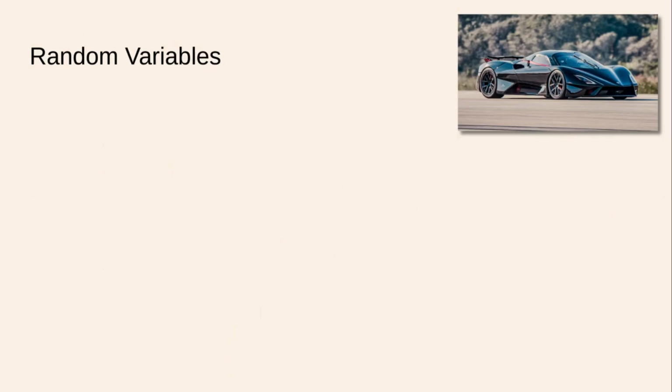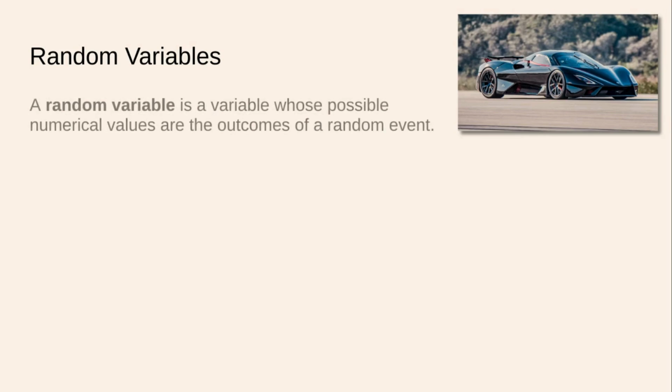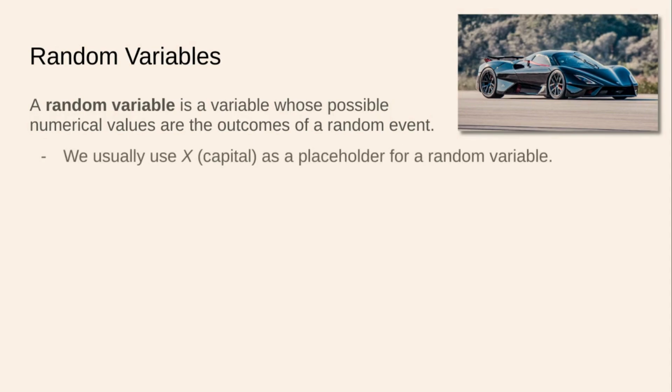Let's talk about random variables. A random variable is a variable whose possible numerical values are the outcomes of a random event. We usually use X, that is a capital X, as a placeholder for a random variable itself.